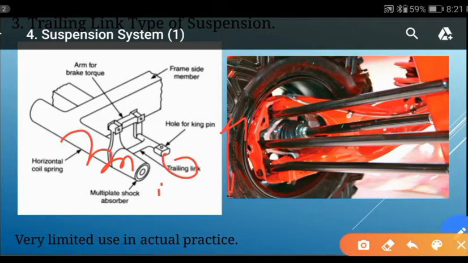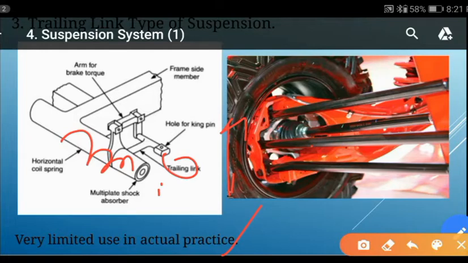This system does maintain camber and the wheel track constantly. But in some cases, the distance between the front wheel and the rear wheel does change, and this difficulty does not get solved, and because of this reason, this is very limited in use.